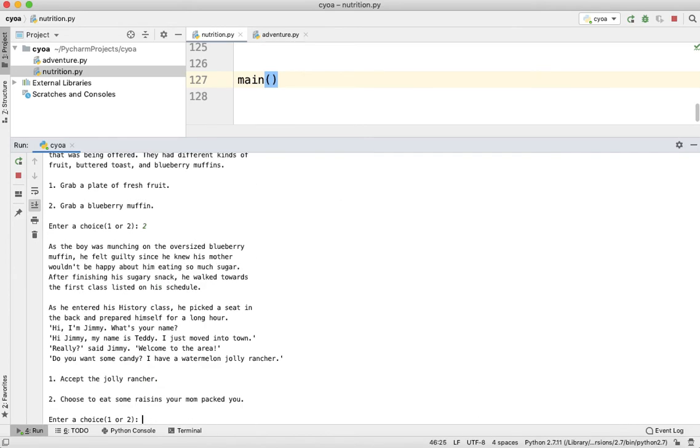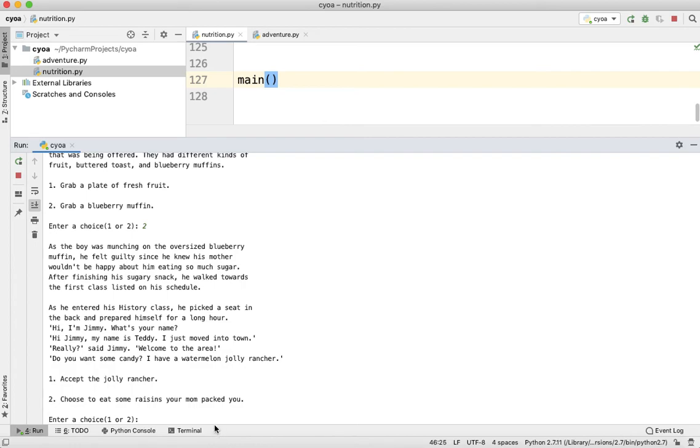As the boy was munching on the oversized blueberry muffin, he felt guilty since he knew his mother wouldn't be happy about him eating so much sugar. After finishing his sugary snack, he walked towards the first class listed in his schedule. As he entered his history class, he picked a seat in the back and prepared himself for a long hour. "Hi, I'm Jimmy. What's your name?" "Hi, Jimmy. My name's Teddy. I just moved into town." "Really?" said Jimmy. "Welcome to the area. Do you want some candy? I have a watermelon Jolly Rancher."